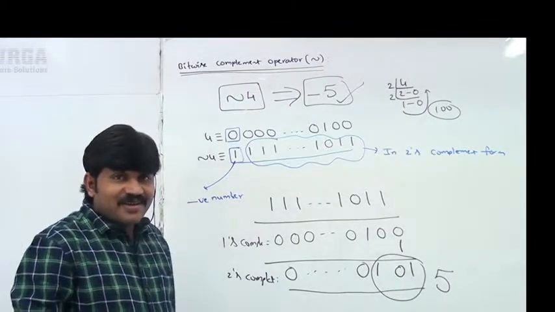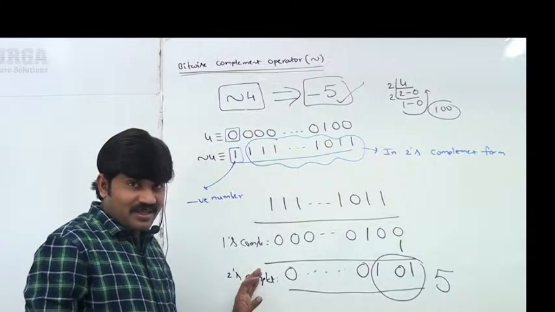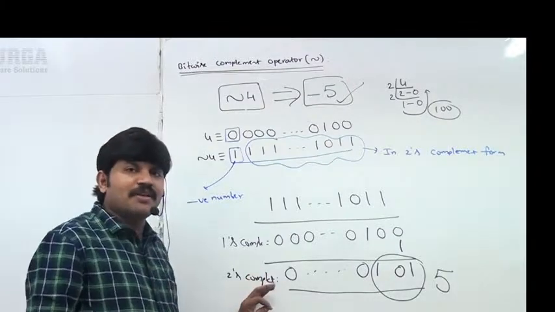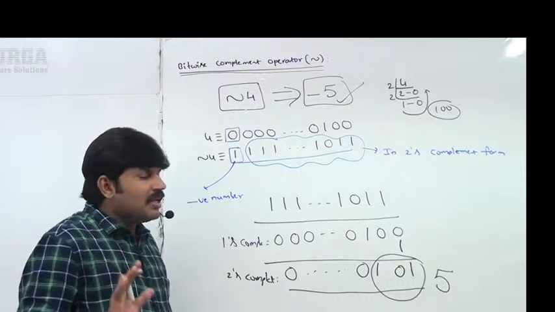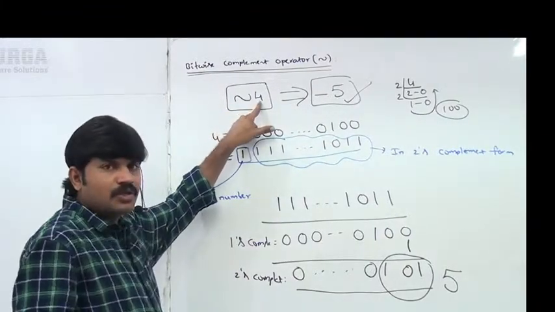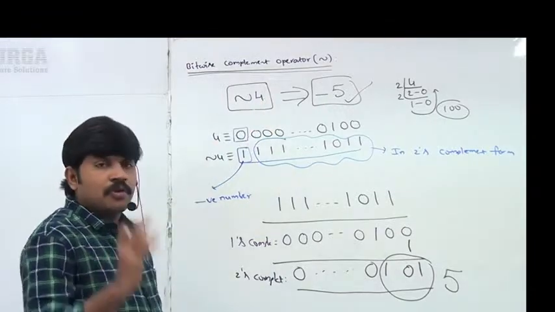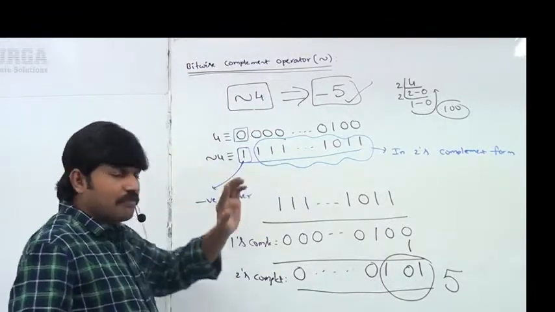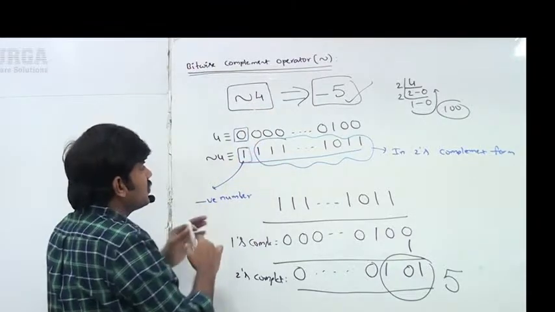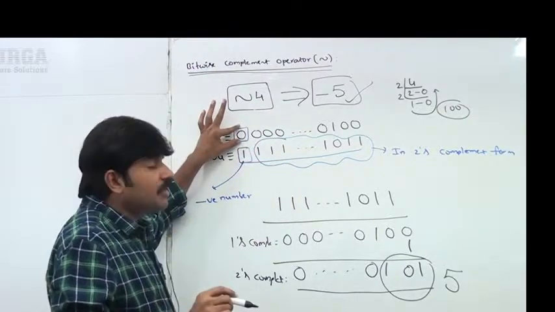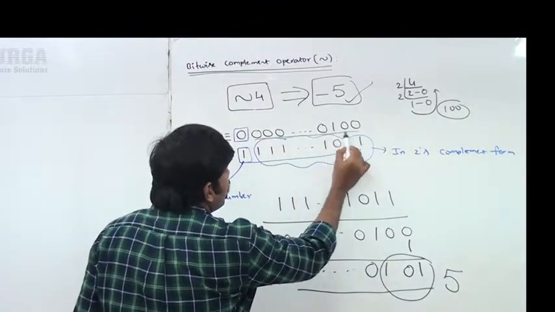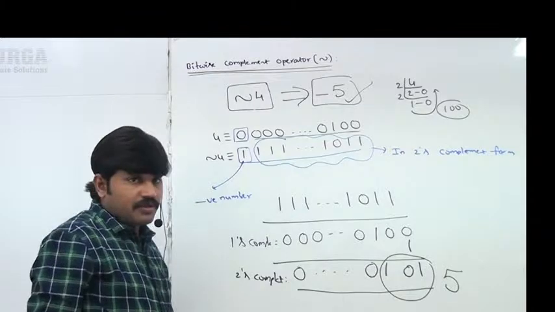Are you getting? Don't feel it is something like a mathematics class. Just listen a second time, third time, so that you will get much clarity. Remember that. Let me repeat, sir. First, I want the bitwise complement of 4. First, how can you represent 4 in the memory? It is a positive number. The most significant bit is 0. If it is a positive number, the remaining bits represent the value directly. So 0, 0, 0, 0, 1, 0, 0.